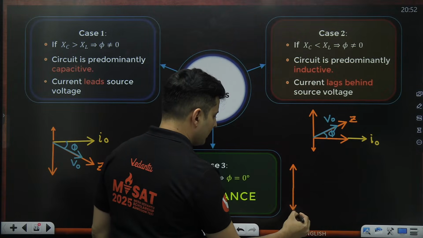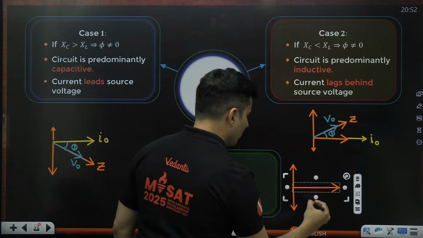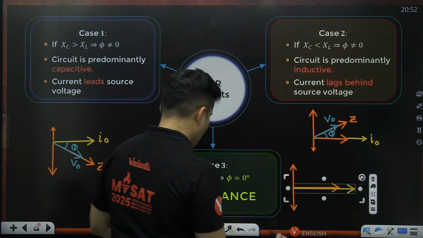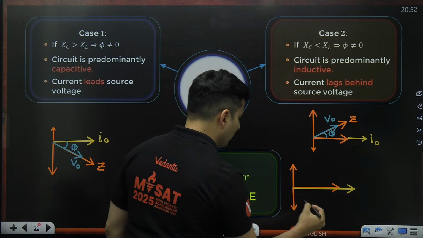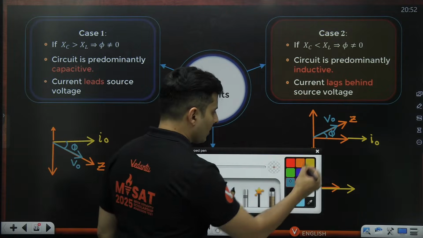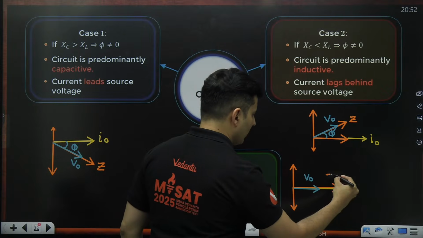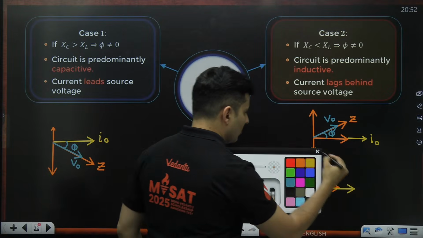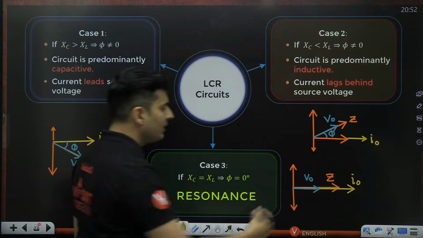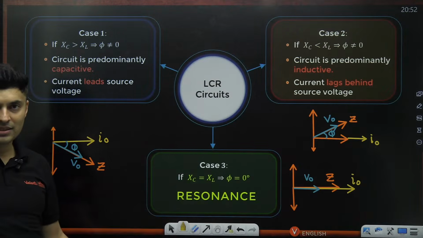XL, XC, resistance, you will also see current may be like this, and even the total voltage will be like this. Everything will be in this manner. So this will be total voltage. This will be also the impedance, by the way. This will be the total current. There is no phase angle. Such a situation is said to be resonance.